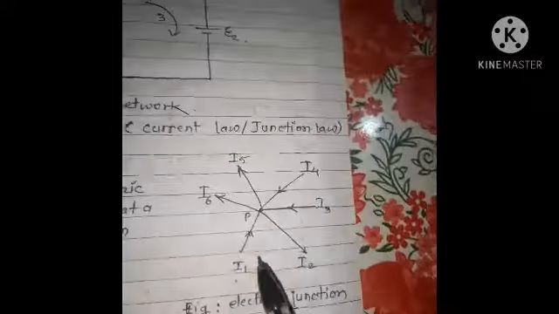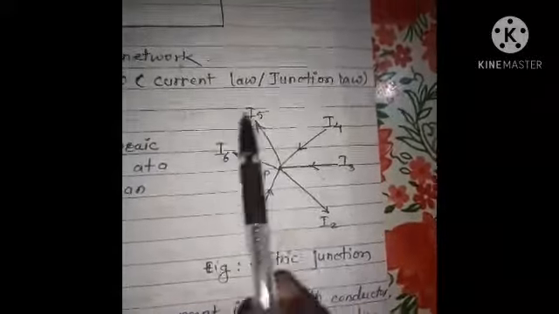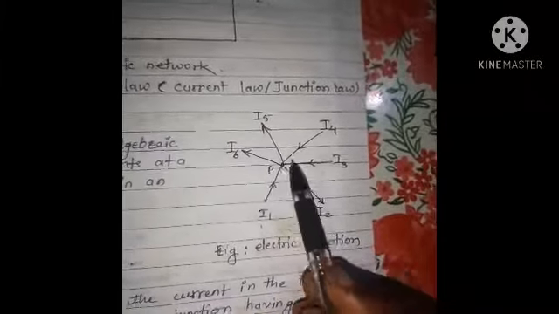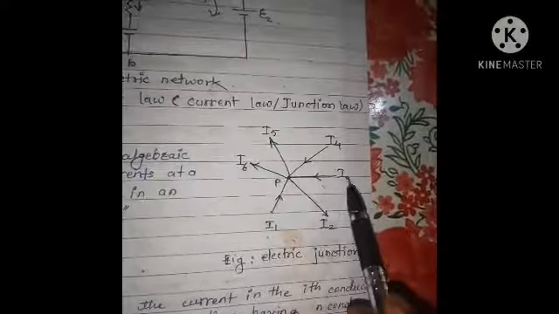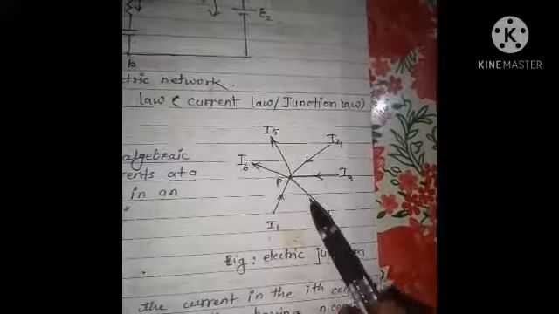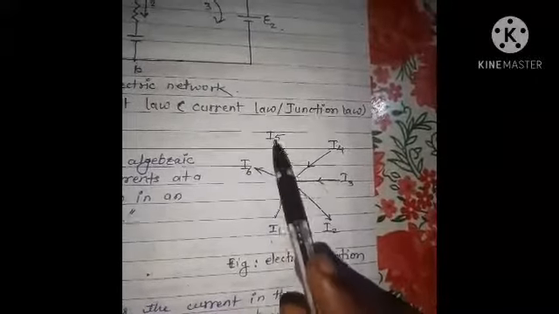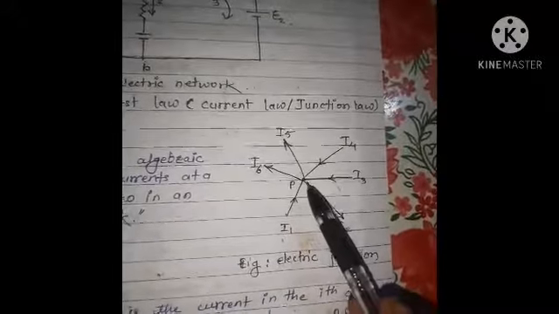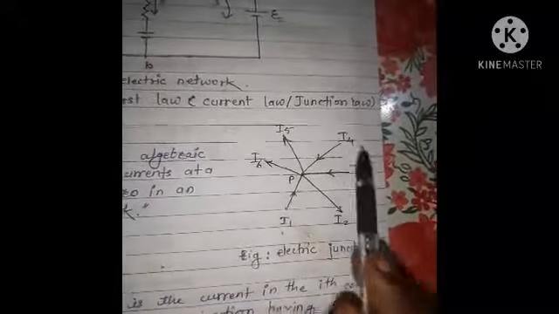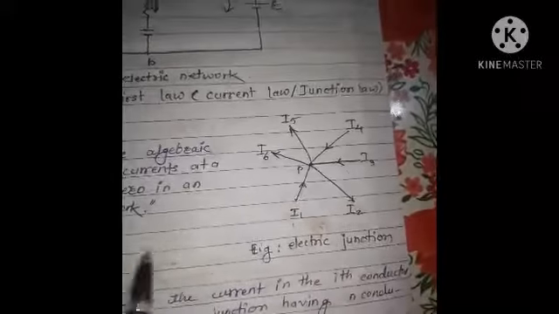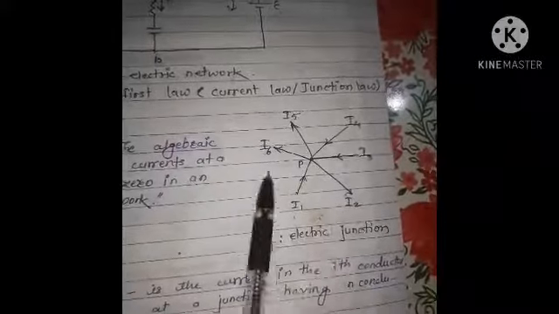See this diagram in which at junction P, a number of electric currents arrive and a number of electric currents go away from the junction. So we have to take the algebraic sum, considering their directions also.